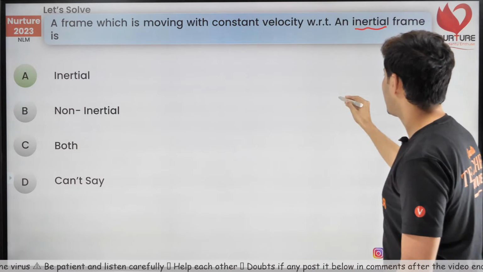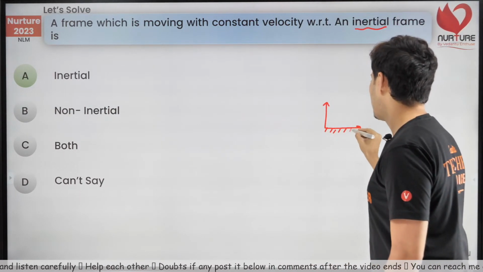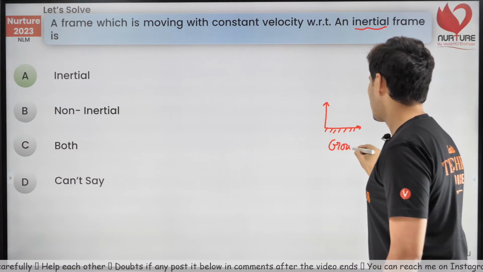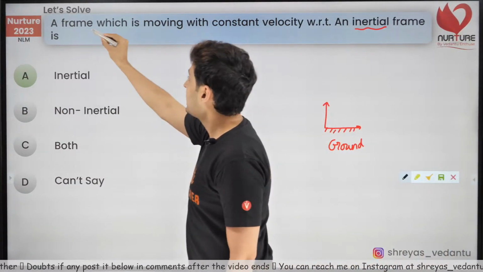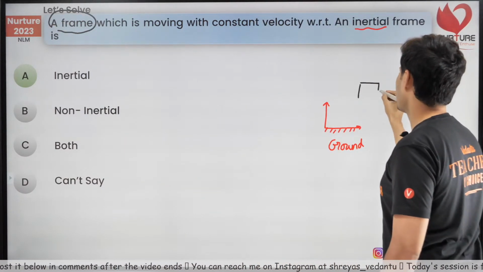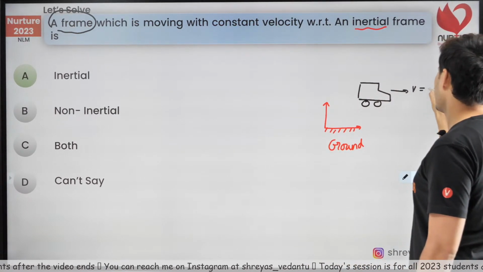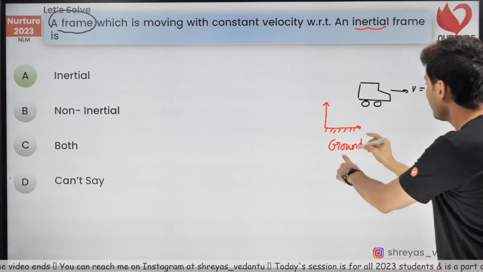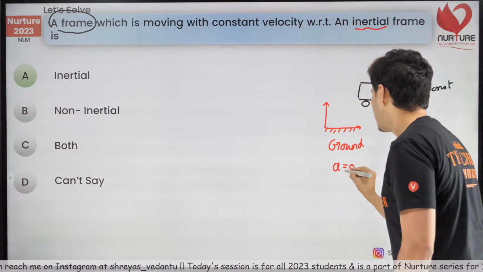So let's take this inertial as ground. Okay, this is, let's say, your ground frame of reference. Ground is inertial. Let's say this another frame, a frame. Let's say it is a car or a bus, example. Let's say it is also moving with constant velocity. Now, when I say ground is inertial, that means acceleration of the ground is 0.